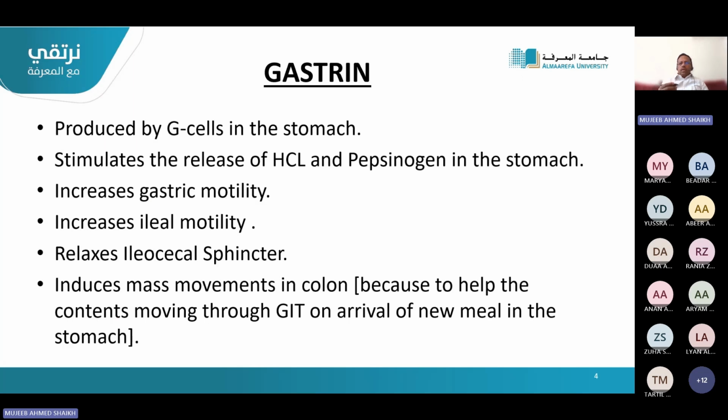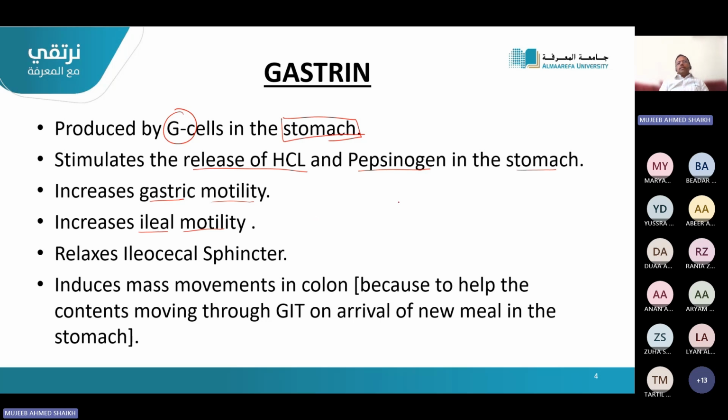So first of all, gastrin. Gastrin is produced by which cell? G cells in the stomach. What will it do? It will stimulate the release of hydrochloric acid as well as pepsinogen in the stomach. This is one function. The second function is that it is responsible for increasing gastric motility. Then it also stimulates the ileal motility, ileum, small intestine.